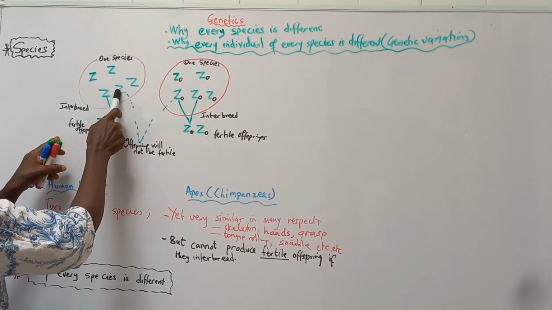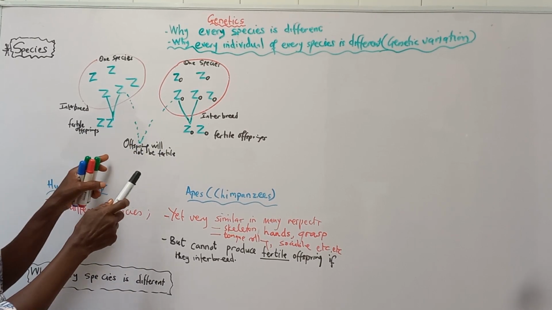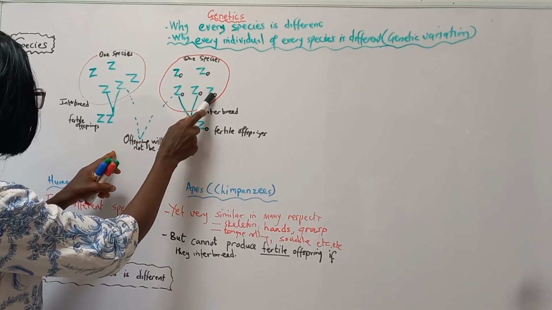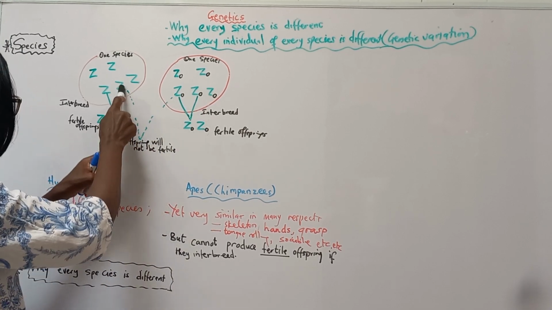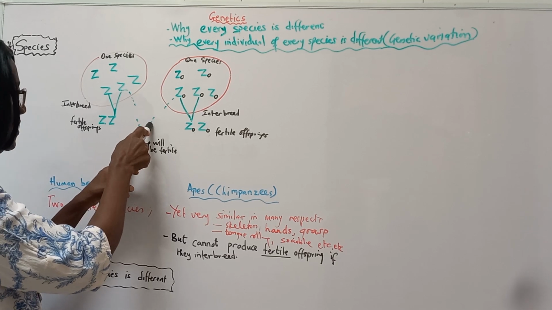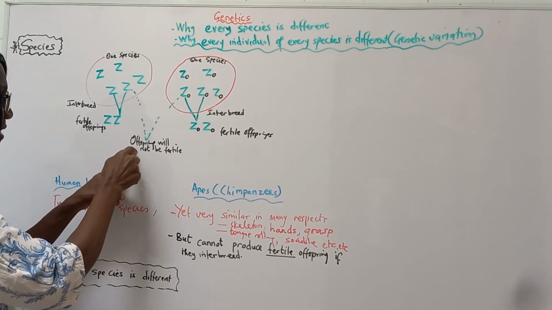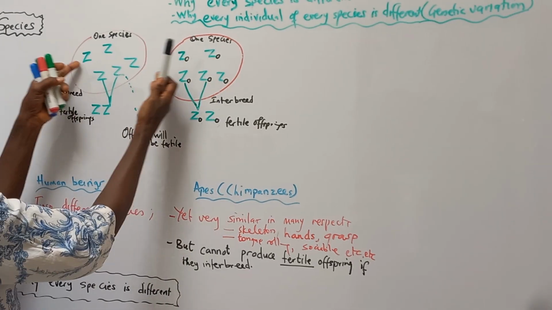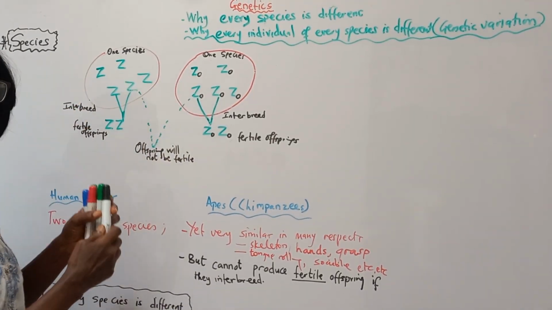You see that this species and this species are quite similar. The only difference is this kind of tail that these have. But if this species and this species interbreed and produce offspring, the offspring will not be fertile. So this is how a species is sorted out.